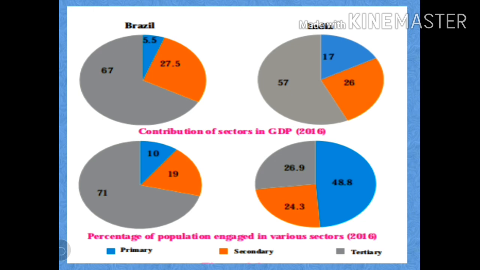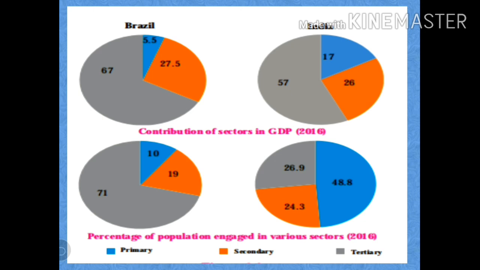So now let us see page number 53 of your textbook, and also what you see on your screen here. It is a pie chart, figure 8.2 of your textbook, page number 53. This figure 8.2 shows the pie chart, and it shows the contribution of each sector in the respective country's GDP, that is of India and Brazil, and the percentage of population engaged in the various activities, whether it is primary, secondary or tertiary.